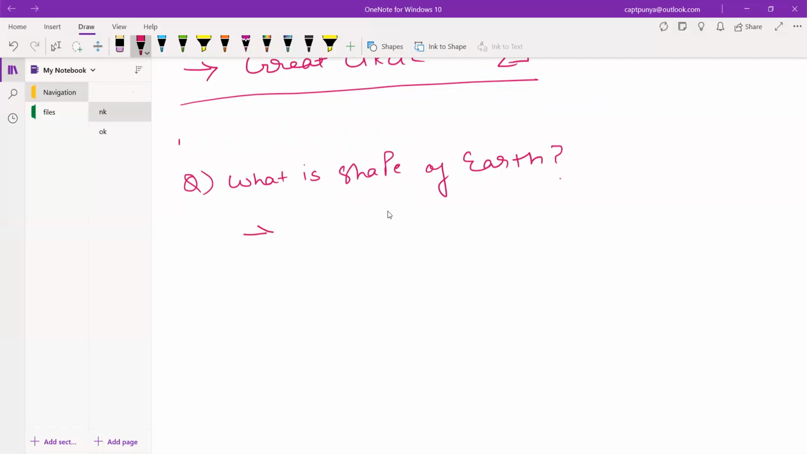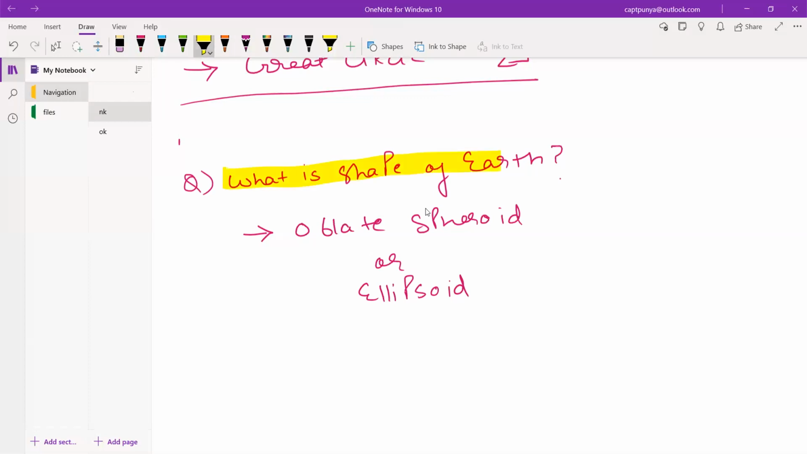So the answer to this question, guys, is that the shape of the Earth is known as an oblate spheroid, or you can call it an ellipsoid. Not ellipse, ellipsoid or oblate spheroid. These two terms are very important. This will be a 1 mark question in the exam: what is the shape of Earth? The answer is oblate spheroid or ellipsoid, whichever is given in the option. Now understand this.